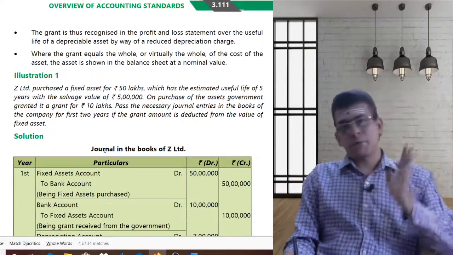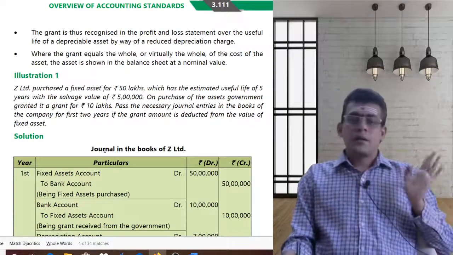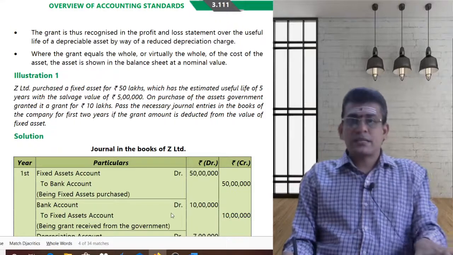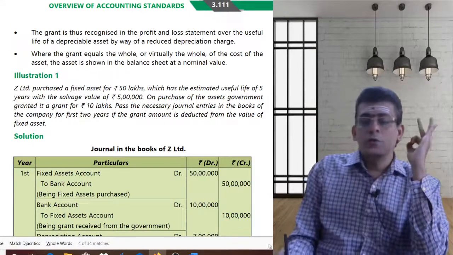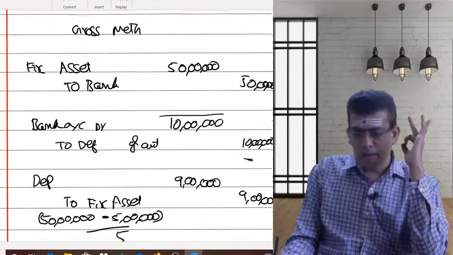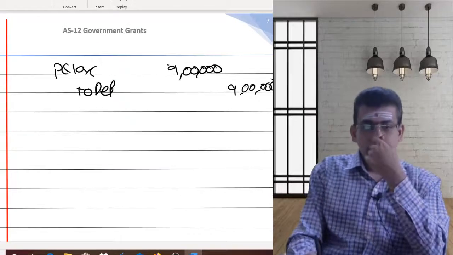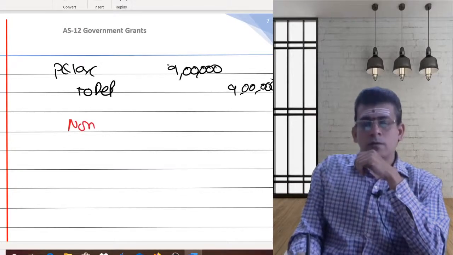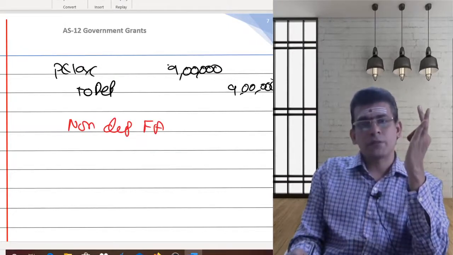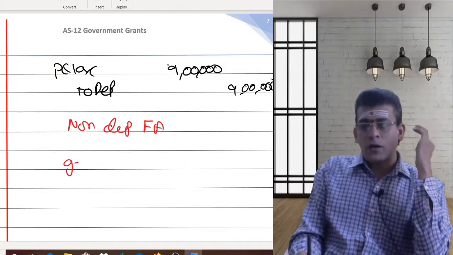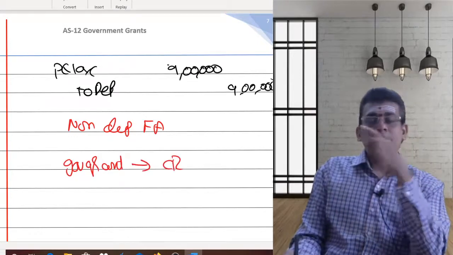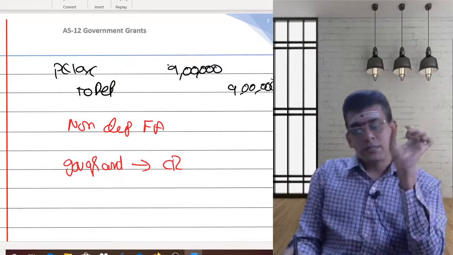Again, the fixed asset could be depreciable, or the fixed asset could be non-depreciable. Here I had taken an assumption and done the problem by considering the fixed asset as depreciable. If you do the same problem by considering the fixed asset as non-depreciable, whatever government grant you are getting, what should you do? Directly transfer that to capital reserve. I need to consider this as a part of my capital reserve.